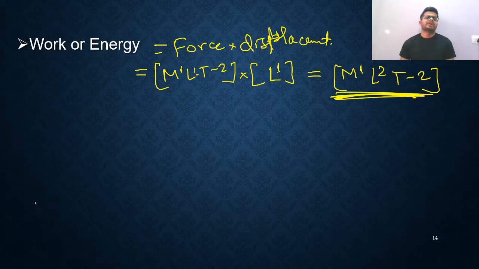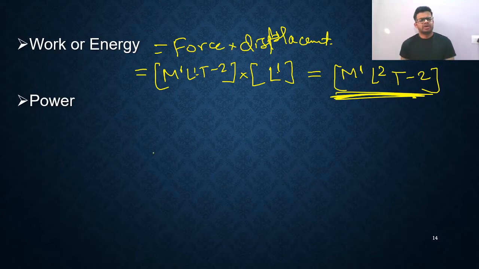You need to remember it, my dear friends. You don't have any other option. Work or energy, its formula you remember: M1 L2 T minus 2. This is the formula you need to remember for work or energy.